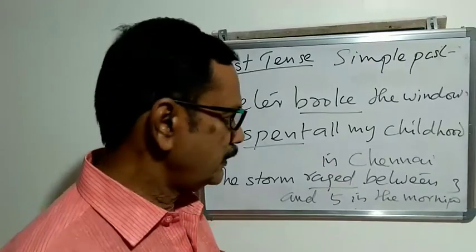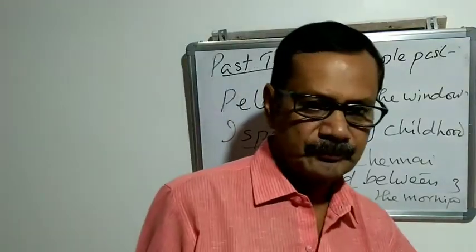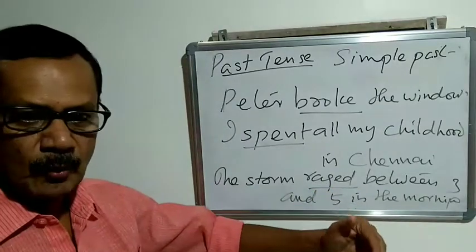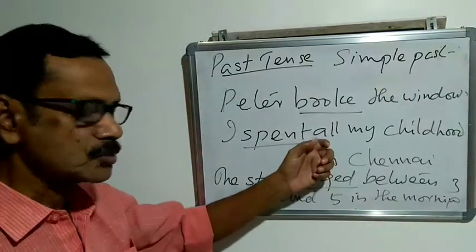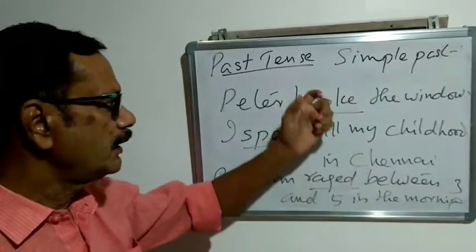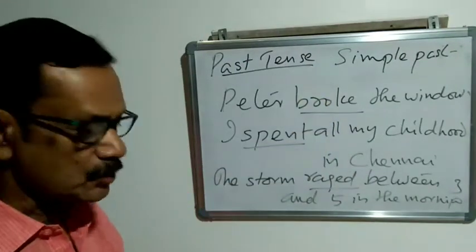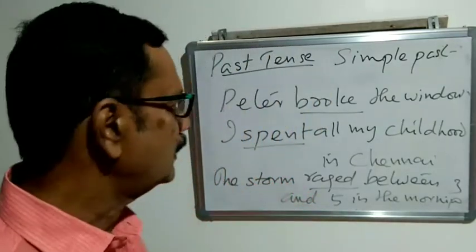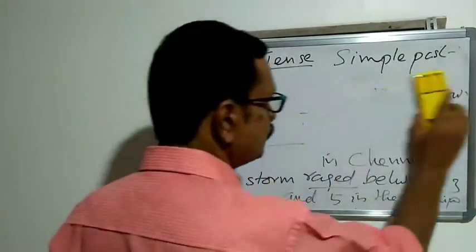So between there are two hours. So we can say it is also an action of long duration. This is also an action of long duration. This is a quickly finished action. So simple past is used for both. That is the first use of simple past.